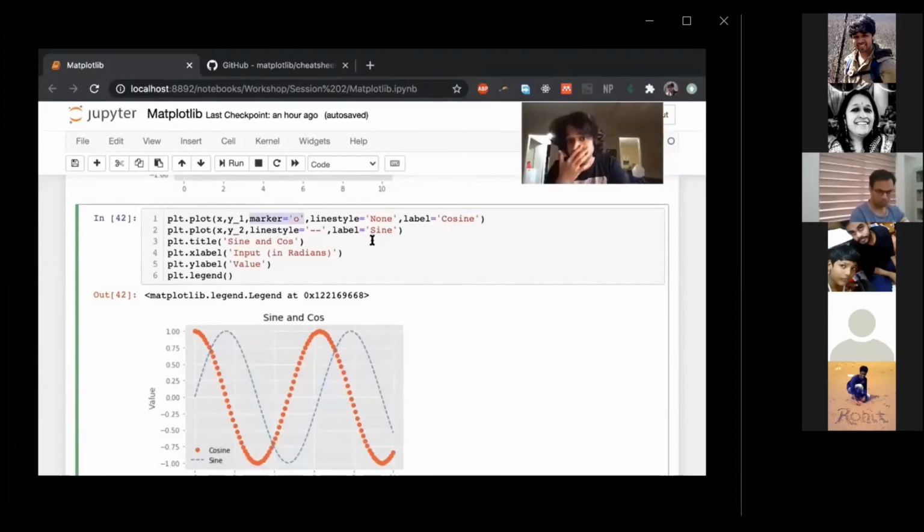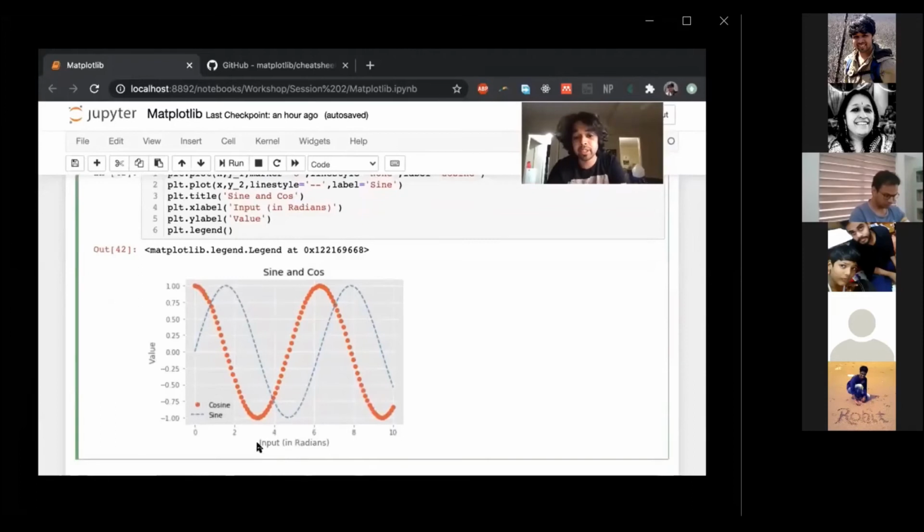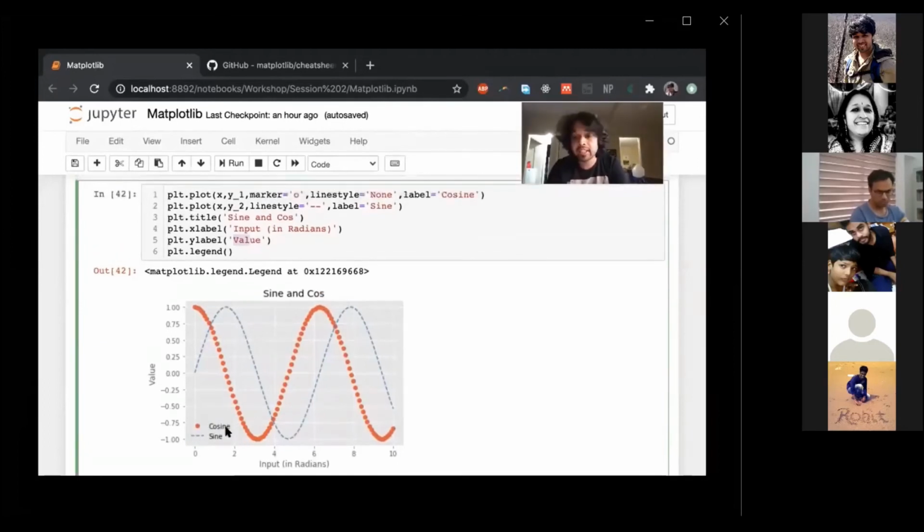This time I didn't specify a marker, so there's no marker. It's just a line style of double dash. Double dash stands for a dashed line. Label is sine. I'm going to just put a title of plt.title, sine and cos, plt.xlabel, input in radians, the value. I just called it the value, right? So I specified each of these things. And to actually get cosine and sine over here, you have to say plt.legend and it creates it for you.